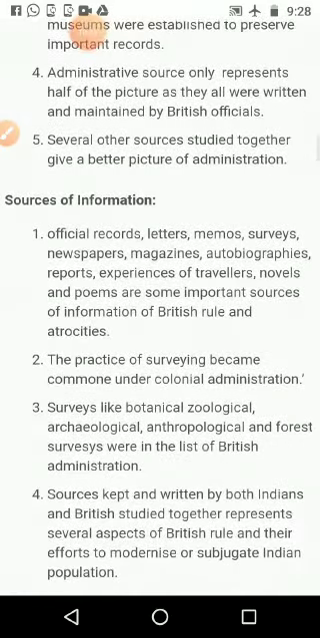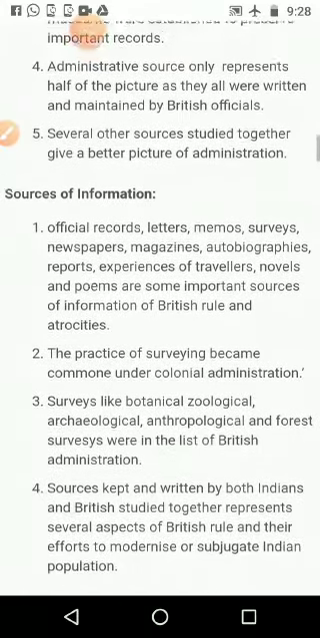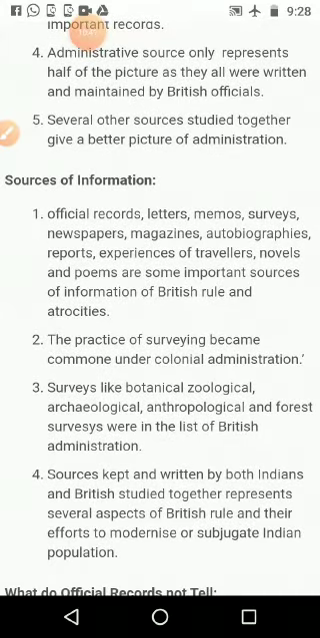Then, several other sources studied together give a better picture of the administration: the diaries of the common people, folk stories of that time, different things like that. If we are learning and understanding these, then we will get a better picture about our own history of that time.